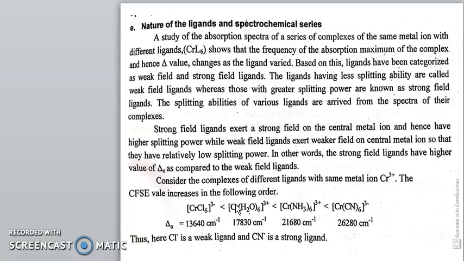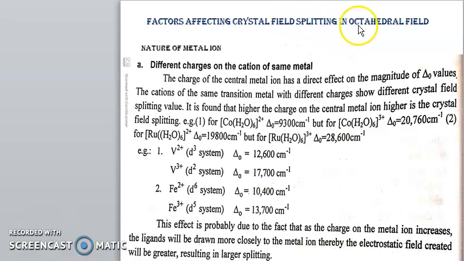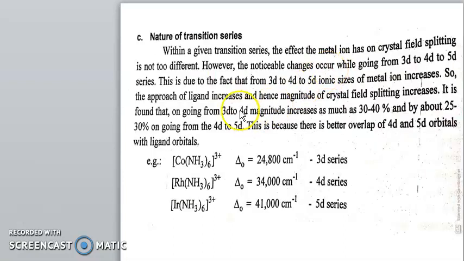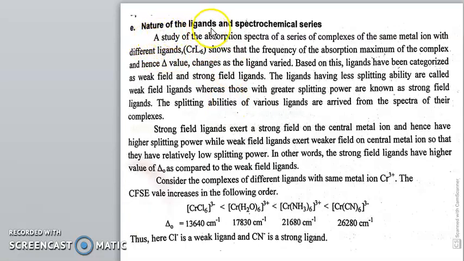So these are the five factors we have discussed in this lecture which affect the crystal field splitting in an octahedral field. The first is the different charges on the cation of the same metal. The second is the same charge on the cation of different metals. The third is the nature of the transition series, the fourth is the geometry of the complex, and the last is the nature of the ligand and the spectrochemical series.